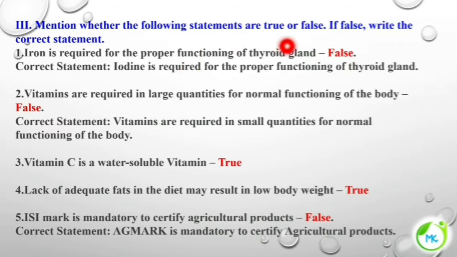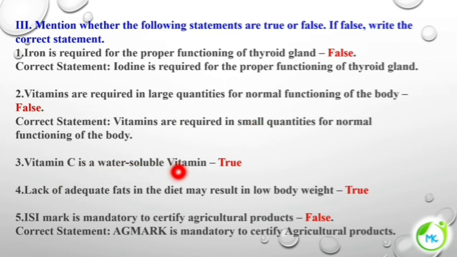Mention whether the following statements are true or false. If false, write the correct statement. Iron is required for proper functioning of thyroid gland. The given statement is false. So, which is required for proper functioning of thyroid gland? It is iodine. Vitamins are required in large quantities for normal functioning of the body. The answer is false. Vitamins are required in small quantities. You can write trace quantity or small quantity.